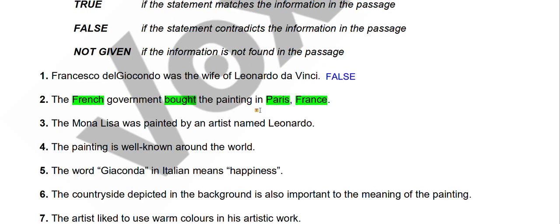But if they bought this painting somewhere else, like in the US or other parts of Europe or any other country, we will say false. Or if it is not bought, it is gifted to them, we will say false. And if we don't know whether the government bought it in Paris or somewhere else, or how they acquired this painting, we will say not given.